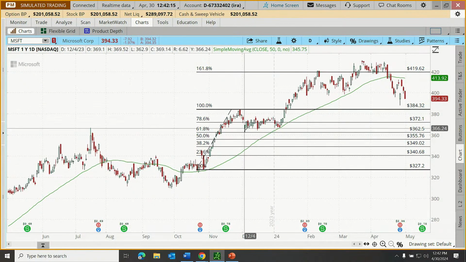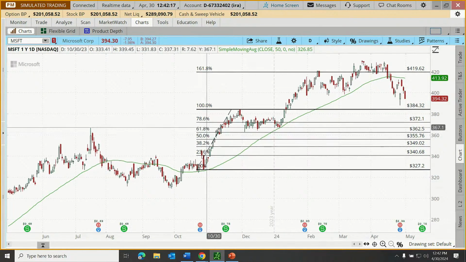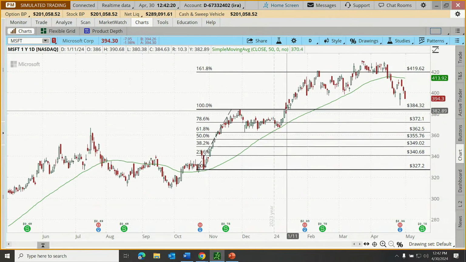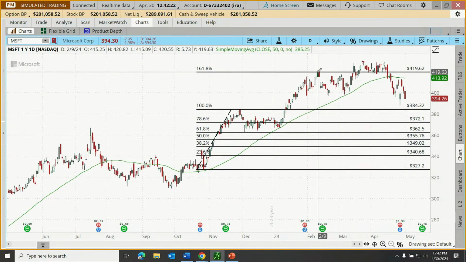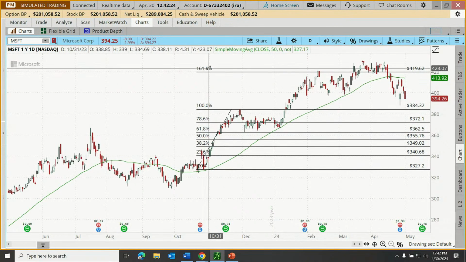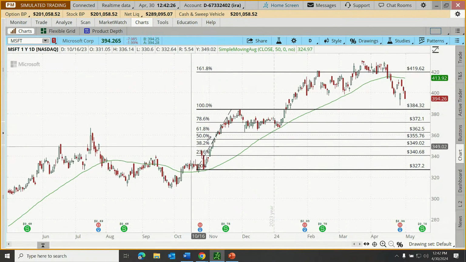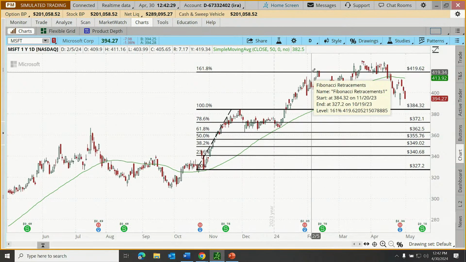This is interesting. When it pulled back, where did it get down to? 61.8. Then rallied back up to the 100. Where was the next area that it reached? 161.8. So that's an example of bullish moves. What about bearish?